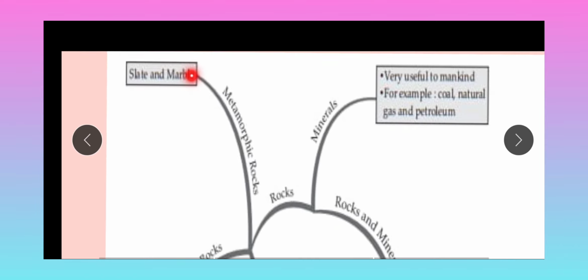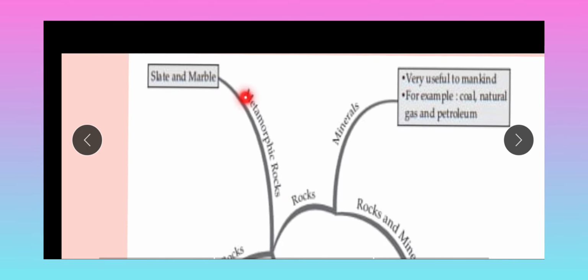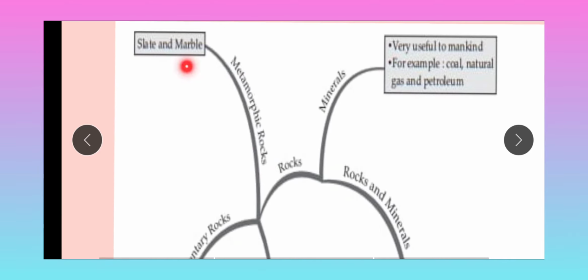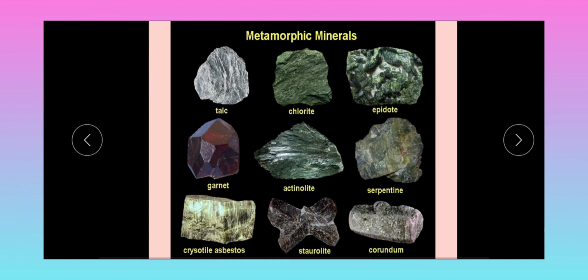For example, basalt rock under great heat and great pressure comes into another formation. Those rocks are called metamorphic rocks, such as slate and marble. Here are some examples of metamorphic rocks.